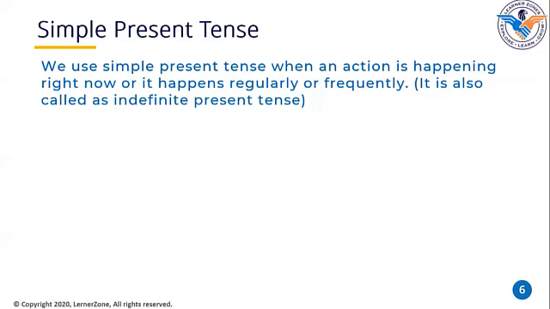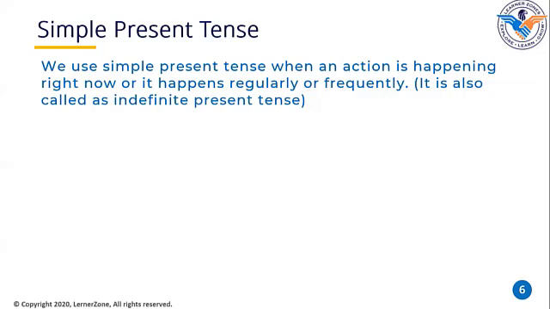I mean, it might happen today, it might again happen tomorrow, it might not happen the day after tomorrow, but it will happen. Okay? Simple present tense is the one which talks about the action which is happening right now or which might happen regularly. You will be more clear with it when I give some examples.